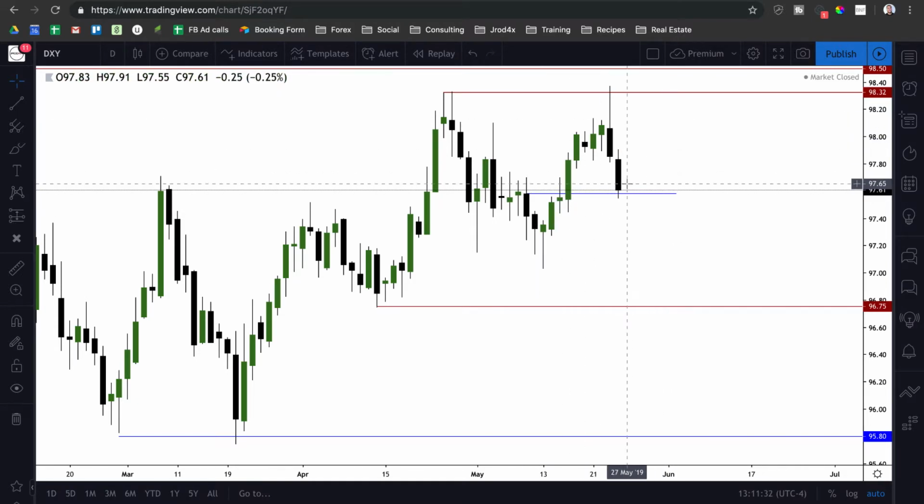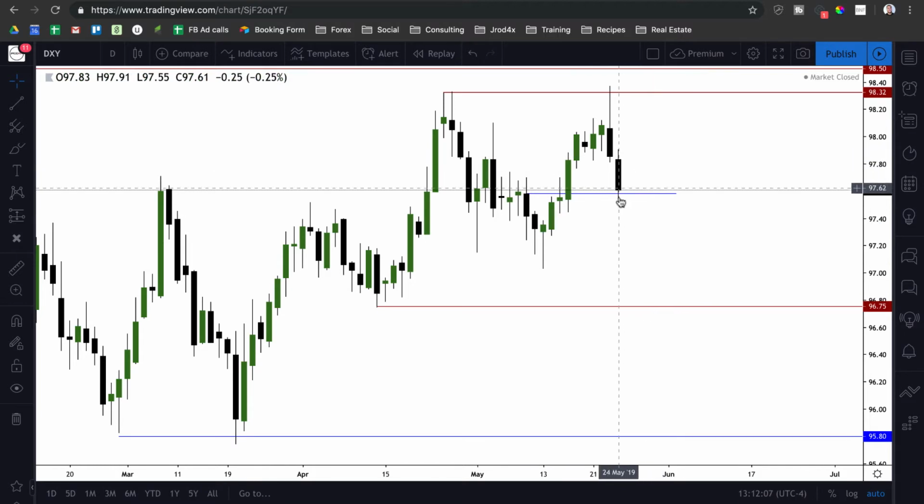But again, if we do get below that and we start trading down into the 97.20s, even 97 big figure down here, we sweep below this low and say we close below it, at that point we'll probably start trading lower into the 96.80 level here, 96.75, and then get a continuation down into the 95.80s. So only if we go below this low will I be switching my idea on dollar index. But right now, again, as I mentioned, I'm still bullish until it proves to me otherwise that it wants to go lower, and that would be a move below this low here at 97 big figure.